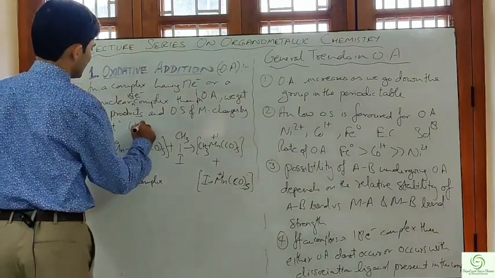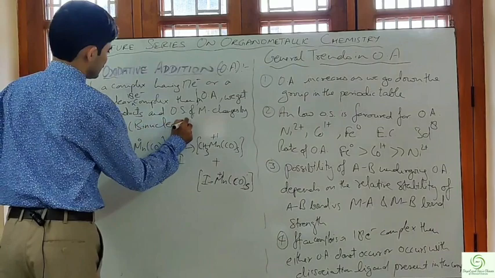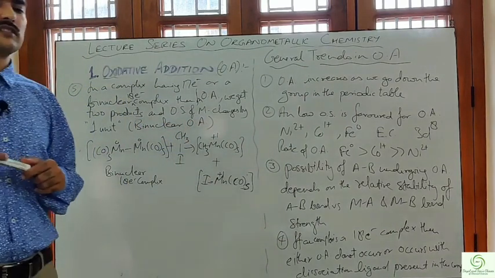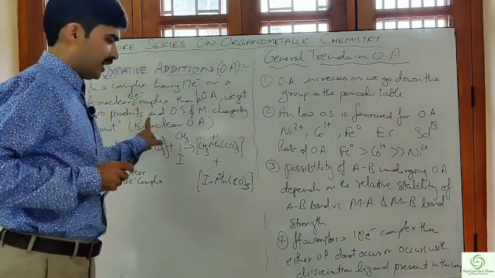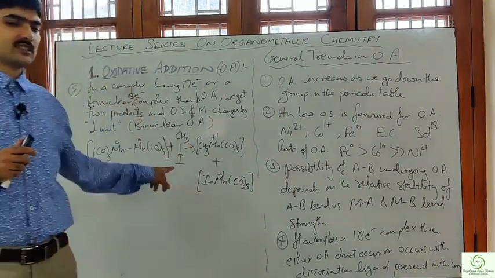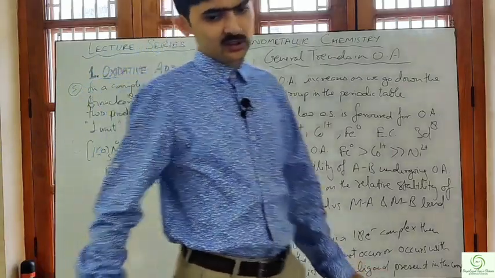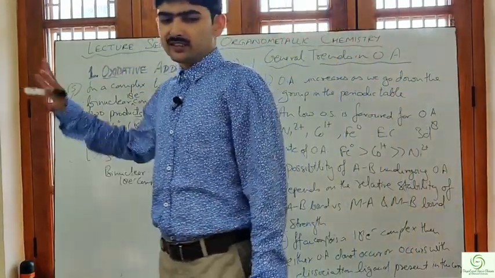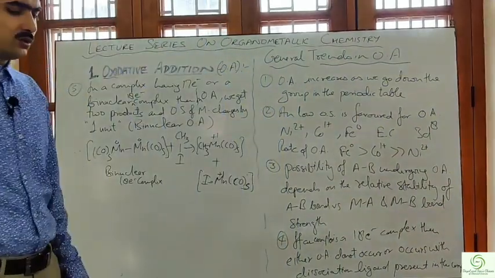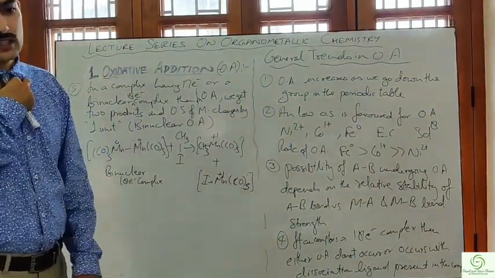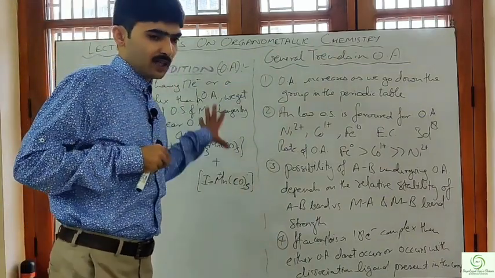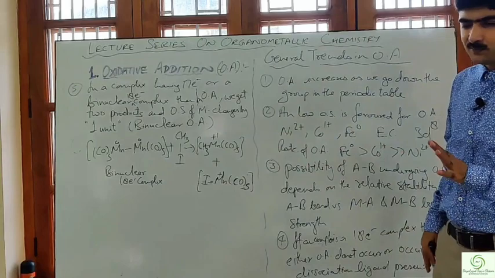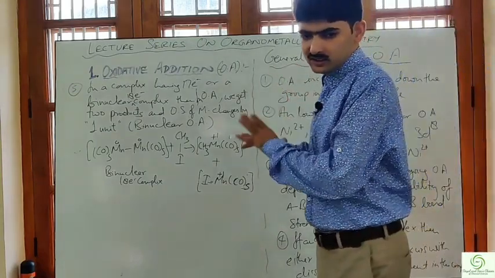These are called binuclear oxidative addition reactions. And questions on this have been asked in previous NET exams. On this part questions have been asked many times in previous years, and there is a very good likelihood that this time the question might come from this part. So you must know all these points related to oxidative addition that we have discussed.